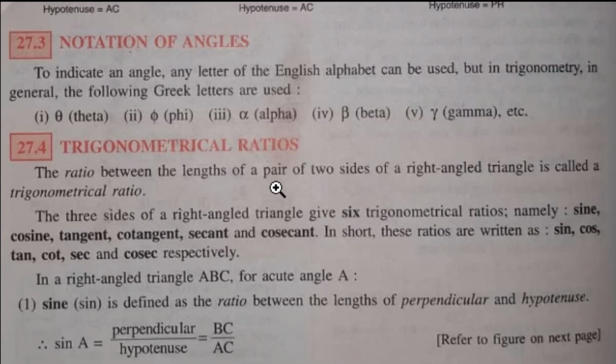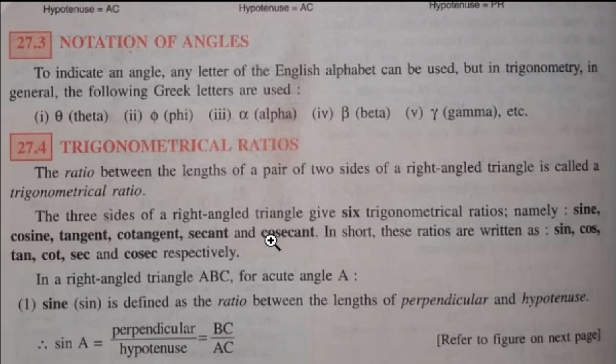In a right angle triangle, how many sides are there? Total 3 sides. So the ratio of the lengths of two sides of a right angle triangle is a trigonometrical ratio. So in total there are 6 trigonometrical ratios.